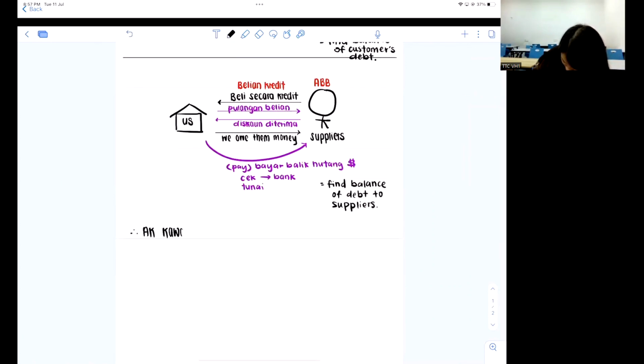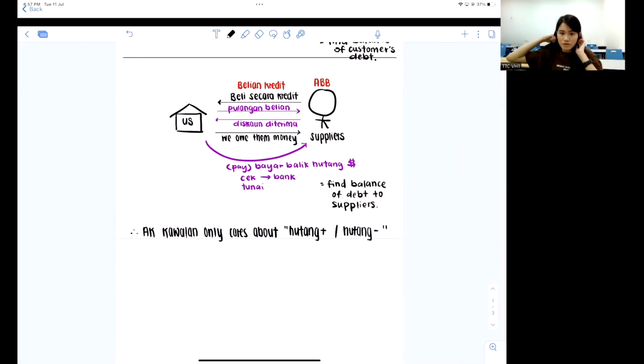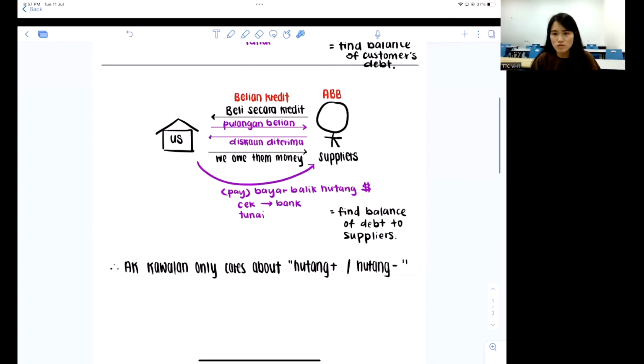Account kawalan only cares about hutang plus or hutang minus. Is that okay? So later the criteria to do the account kawalan is to ask yourself, does this thing make the hutang more or lesser? So I can give you an overall view like this one.